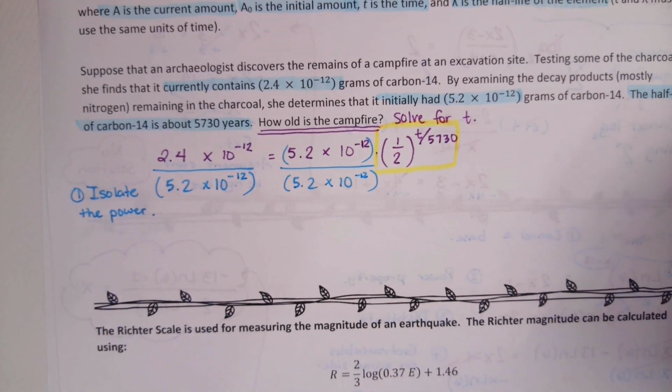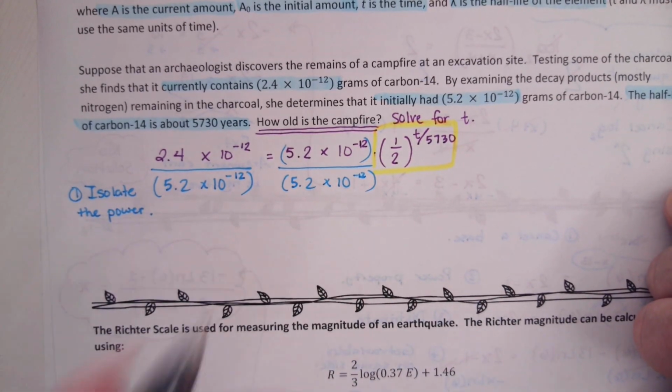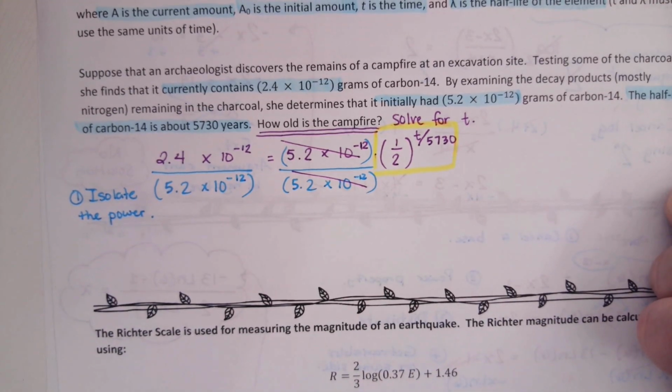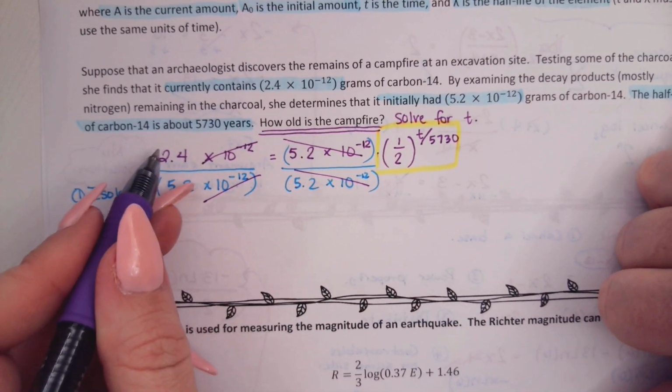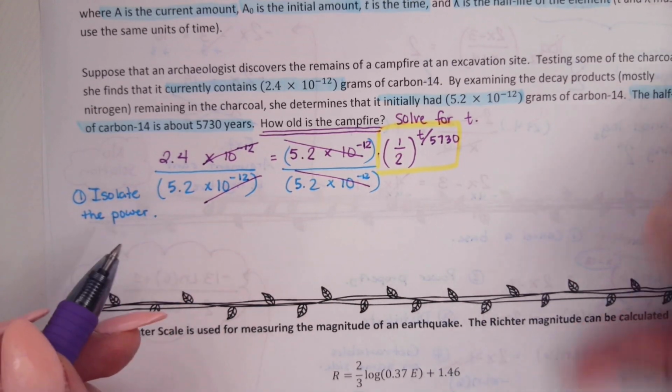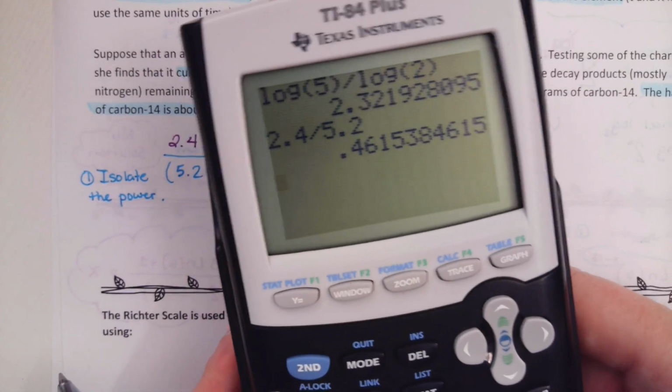Okay. On the right side, those two are going to cancel. On the left side, technically part of it does cancel. Which part of it cancels? The 10 to the negative 12s cancel, and you really just need to do 2.4 divided by 5.2. What is 2.4 divided by 5.2? Gross. It's an ugly decimal. How do I make it a fraction?